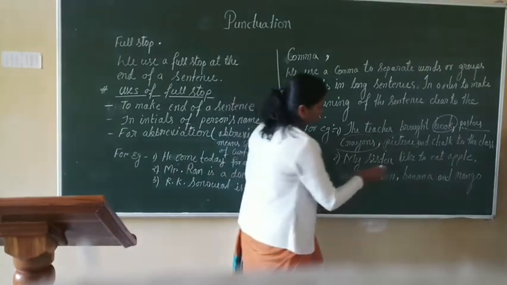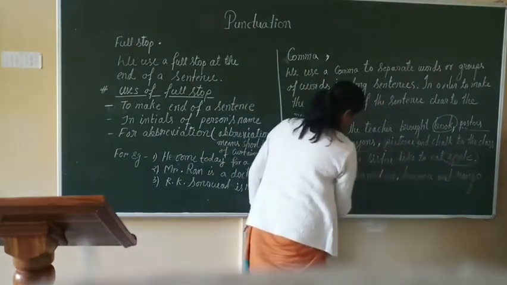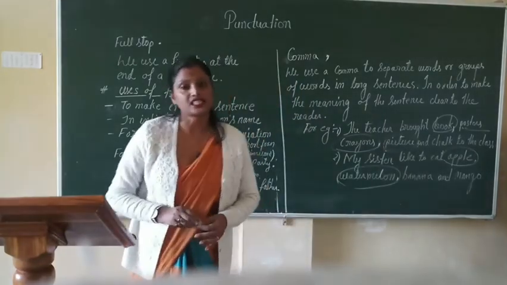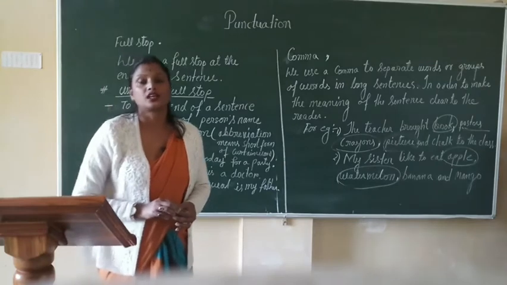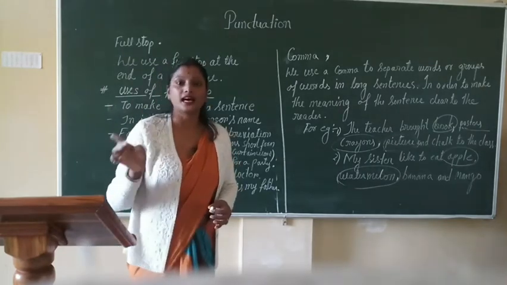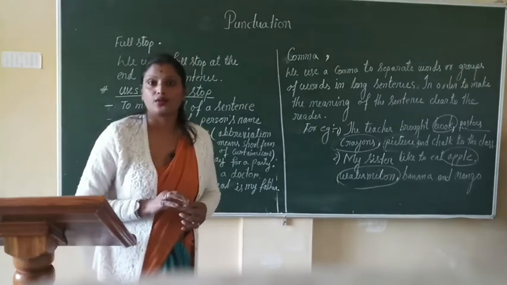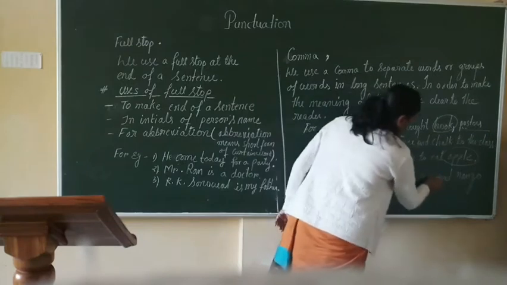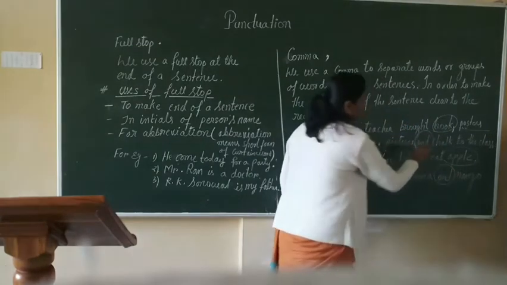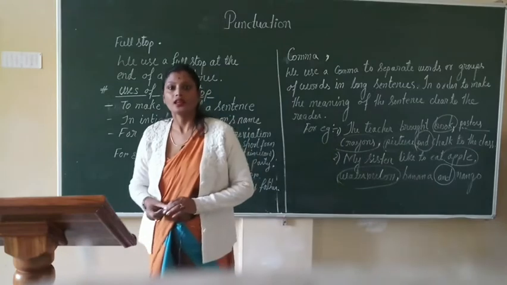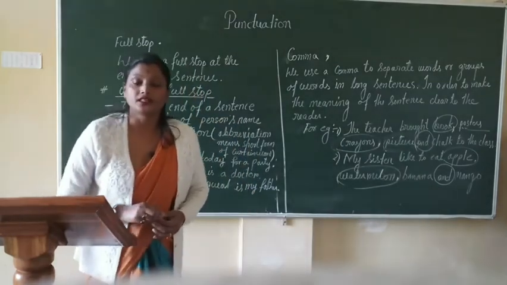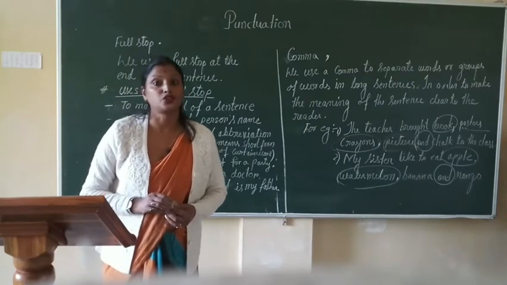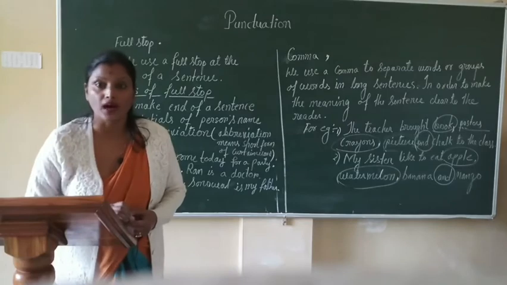And here also, after apple, watermelon, there is a comma, but after pictures and banana there is no comma. Why? Because there is a conjunction. So, whenever there is a conjunction before or after words, we don't put a comma.